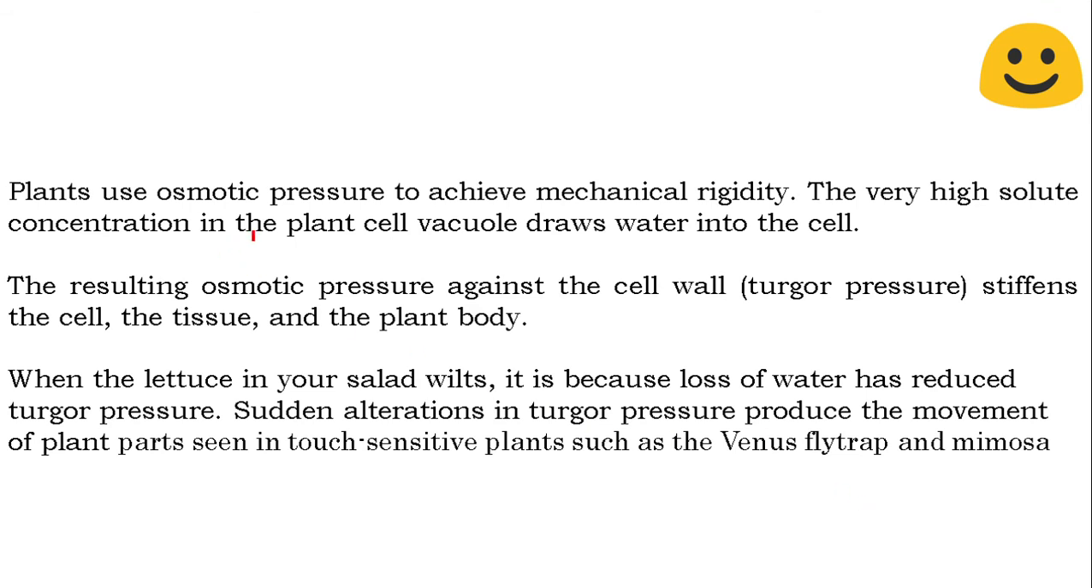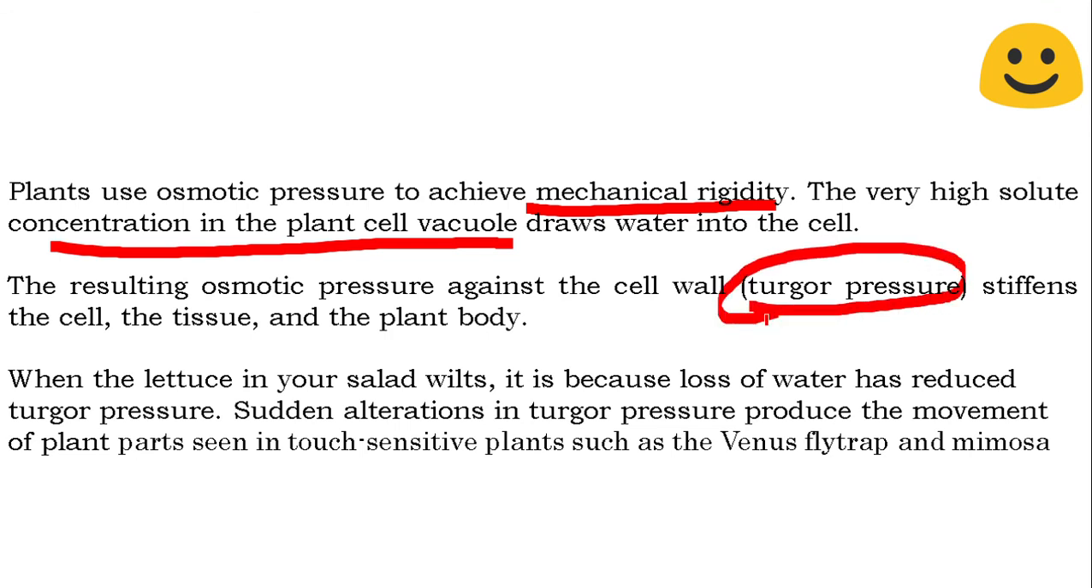Plants use osmotic pressure to achieve mechanical stability, rigidity. The very high solute concentration in the plant cell vacuoles draws water into the cell. Remember, the vacuole is within the cytoplasm of the cell. The vacuoles within the plant cells store a large amount of solutes so that they attract an equivalent amount of water. So when a large amount of water is retained within the cell, it causes a type of pressure. We call it turgor pressure.